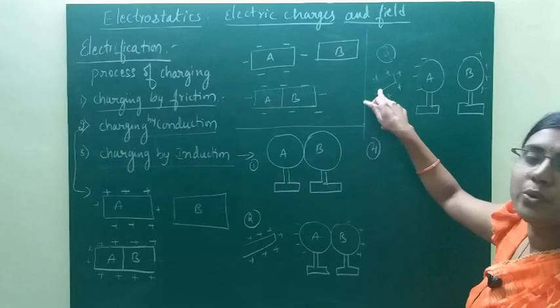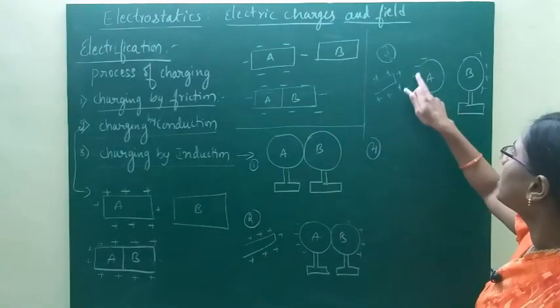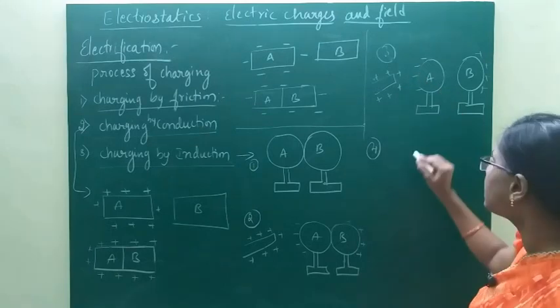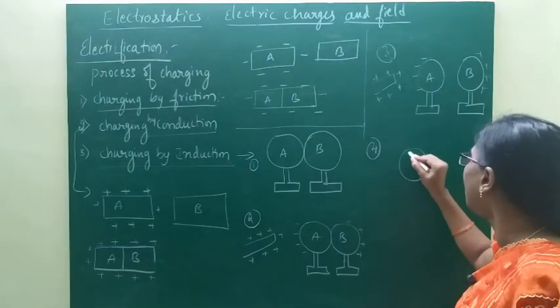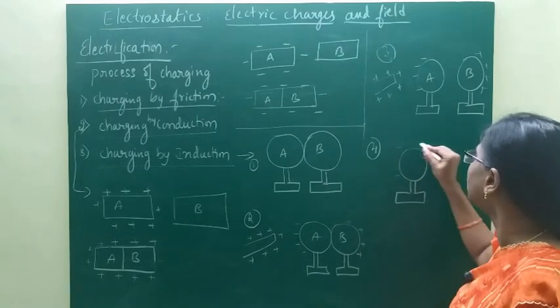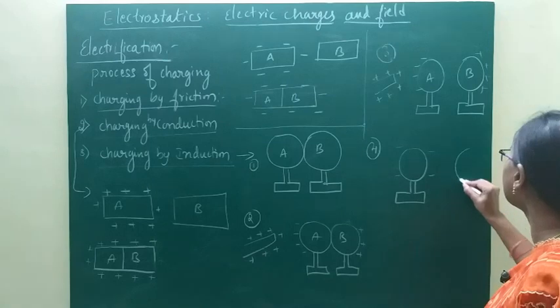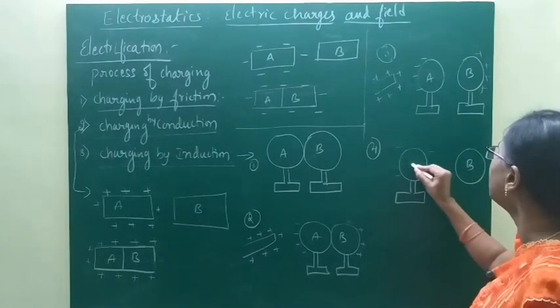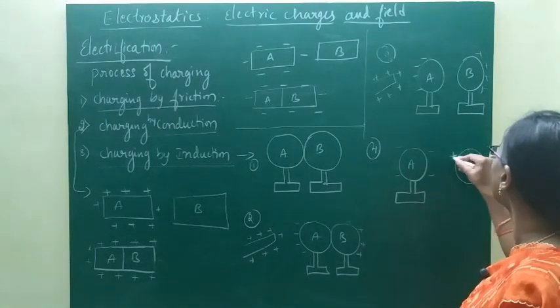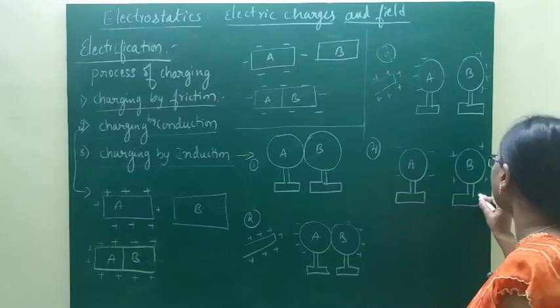Okay, now remove this glass rod. After removing this glass rod, the negative charges on conductor A are uniformly distributed over the surface, and the positive charges on conductor B are also uniformly distributed on the surface.